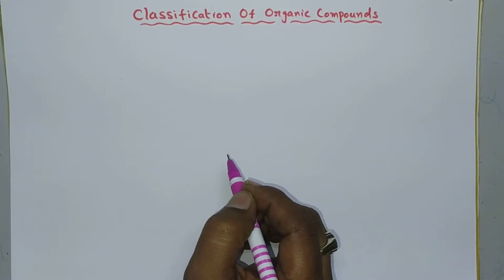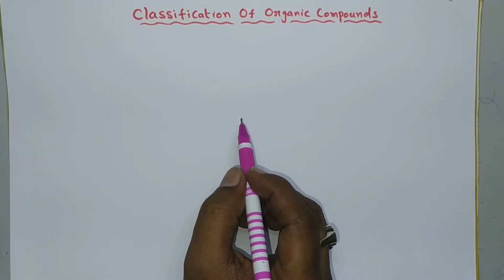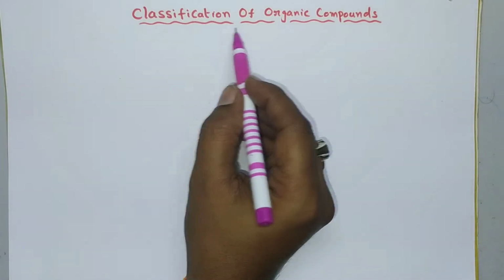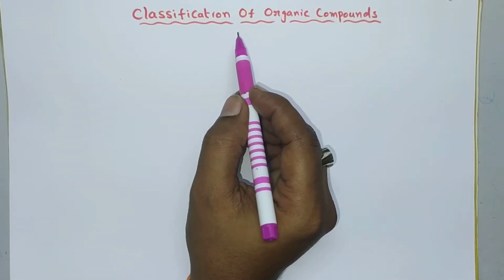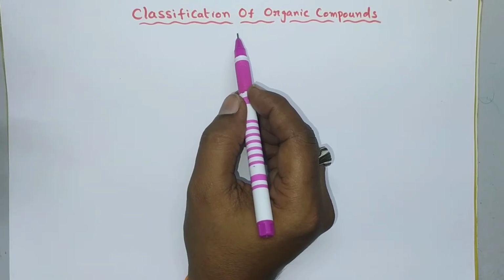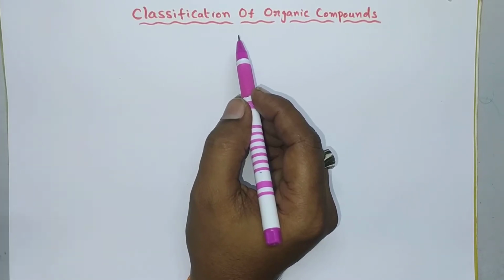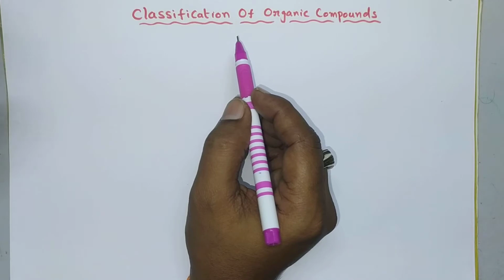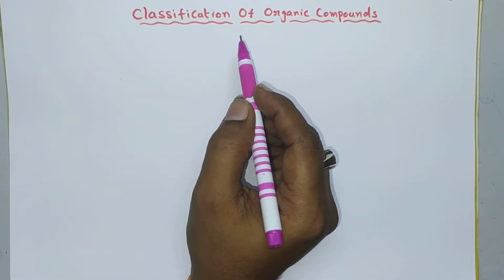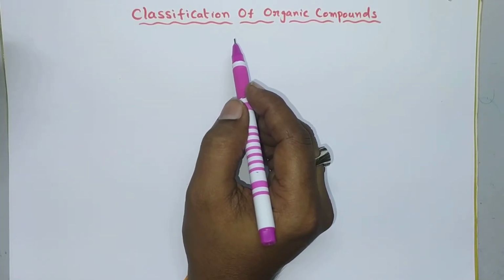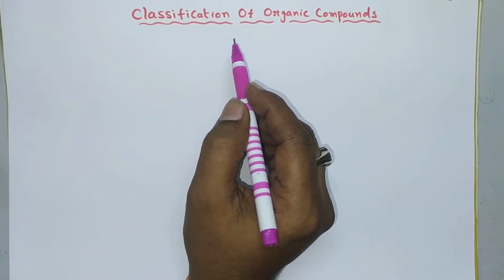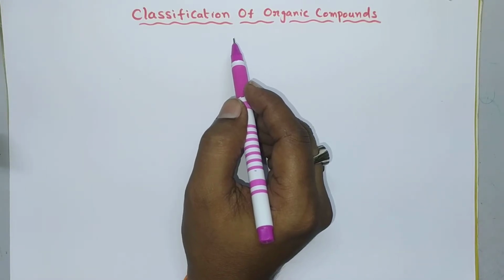Hi students, today in this session we are going to discuss how organic compounds can be classified. In the previous video we discussed that organic chemistry is an extended chemistry, that means it is a huge chemistry, because of some properties of carbon. In order to understand all the properties of organic compounds, we have to classify them.